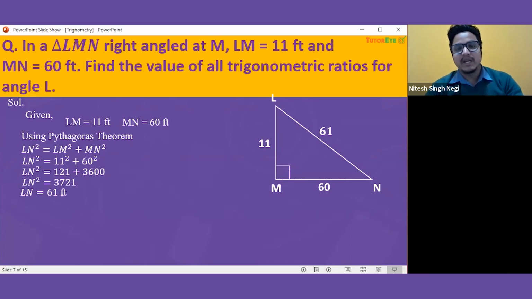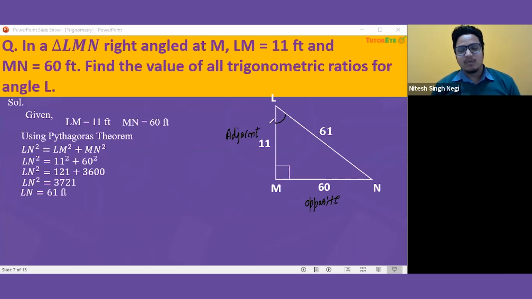Now we can easily find all the values for the trigonometric ratios of angle L. First of all, we have to decide which side is opposite and which side is adjacent. For angle L, MN will be opposite to it and LM will be adjacent.